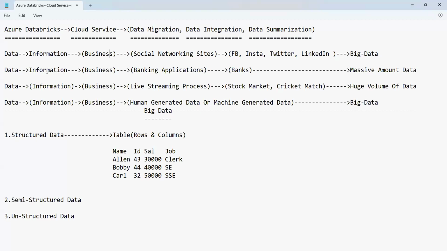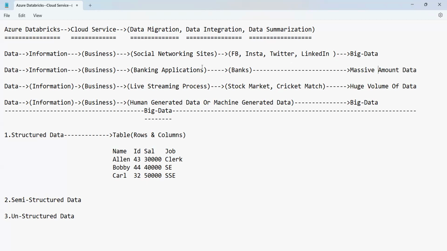The second type of business generates data, which we can also call information. And this information we get from banking applications. Banking applications are those used at the bank level, which generate a massive amount of data.